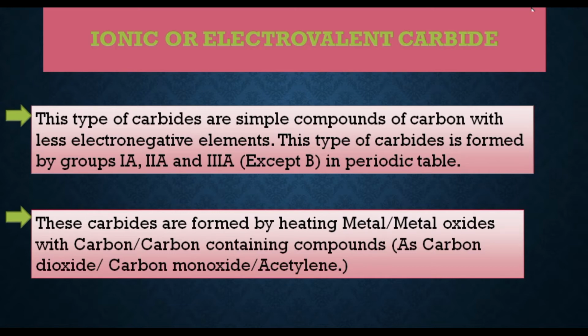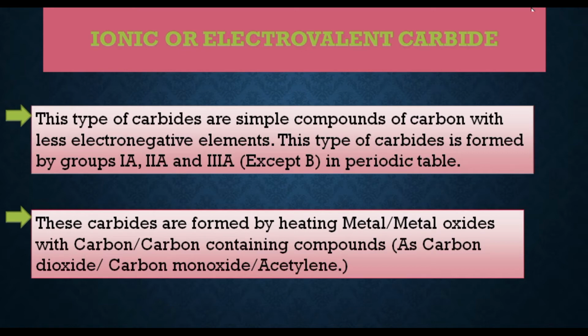As we all know, electronegativity increases from left to right in a periodic table along the period, and these elements are at the start of the periodic table, so they will have less or equal electronegativity to that of carbon.